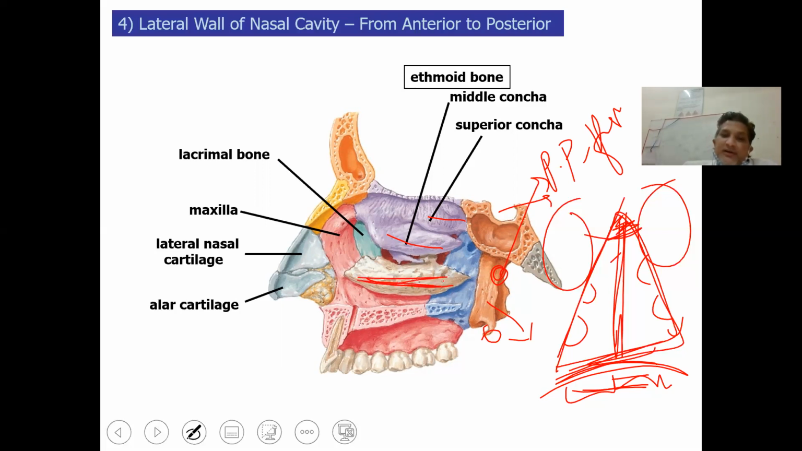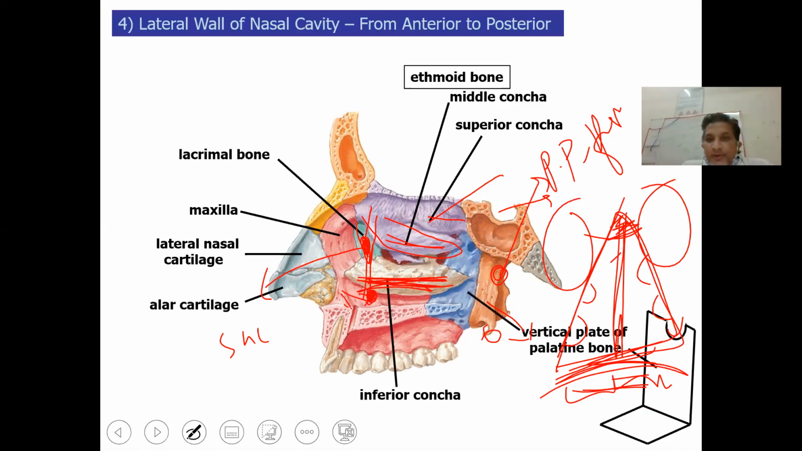This inferior turbinate is an independent bone, whereas the middle turbinate and superior turbinate are a part of the ethmoid bone. Underneath the middle turbinate will be the middle meatus. This will be the lacrimal bone, which on the other side houses the lacrimal sac. The lacrimal sac opens through the nasolacrimal duct into the nasal cavity, and this nasolacrimal duct opens into the inferior meatus, just posterior to the anterior edge.